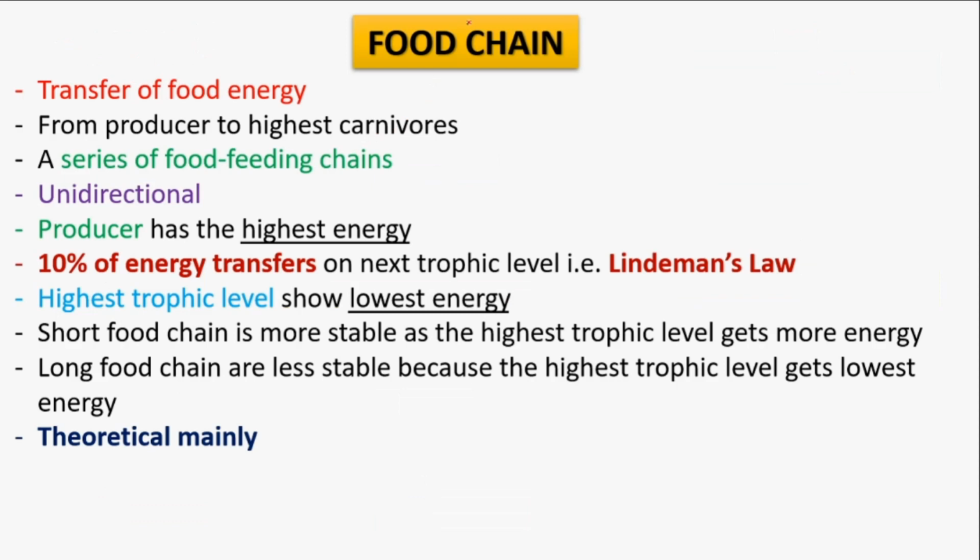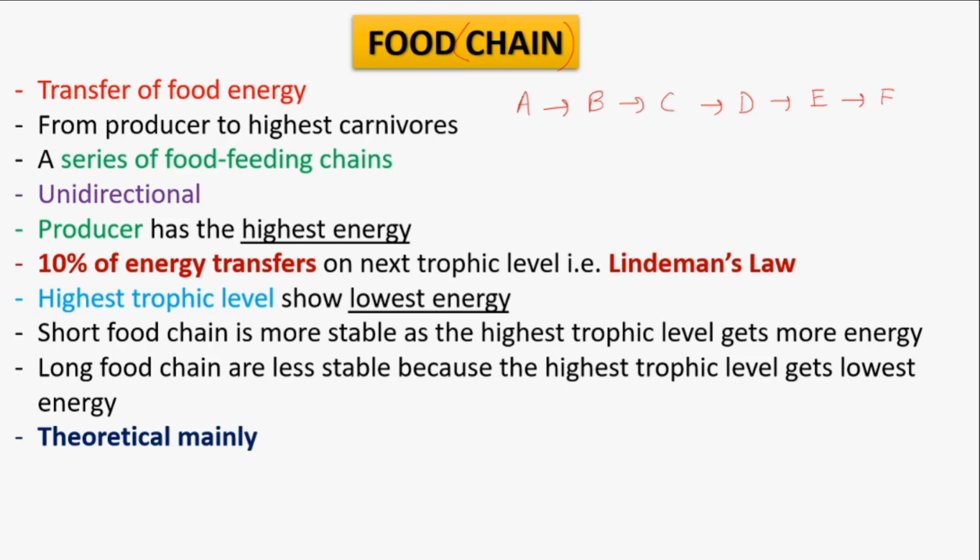Next is food chain. Chain means a series of incidents. If I write down A, after that B, C, D, E, F, it is a chain, meaning a series of letters. So food chain means when one organism feeds upon another organism and it is followed in the same way.